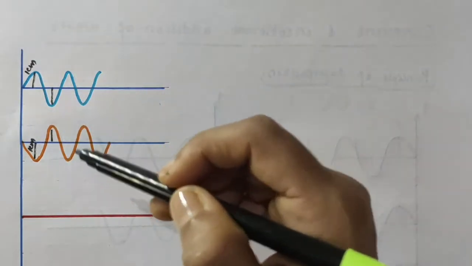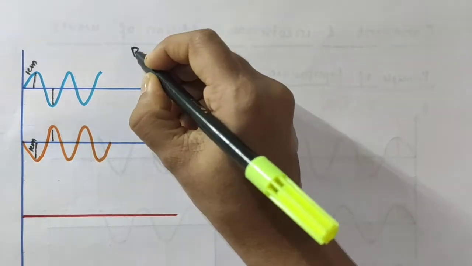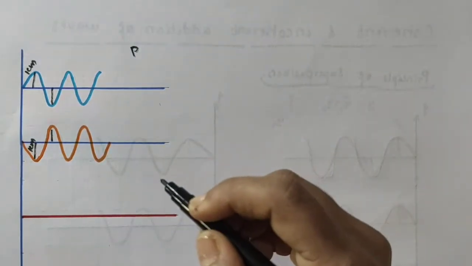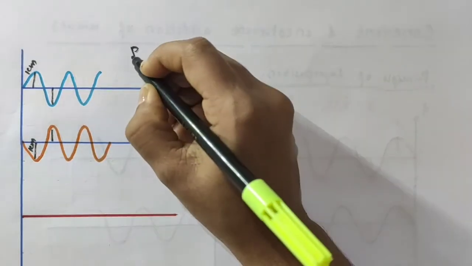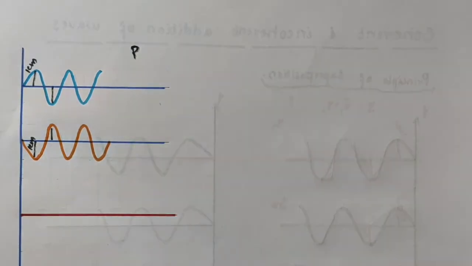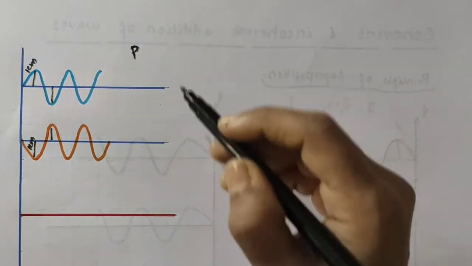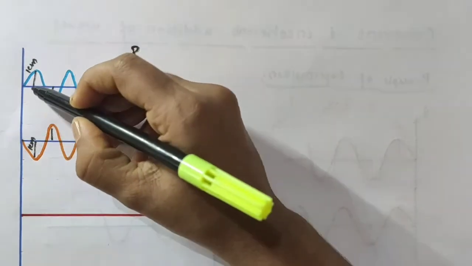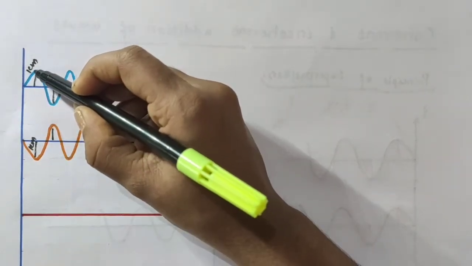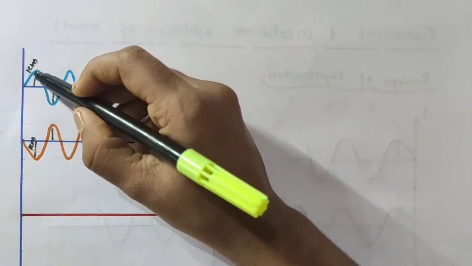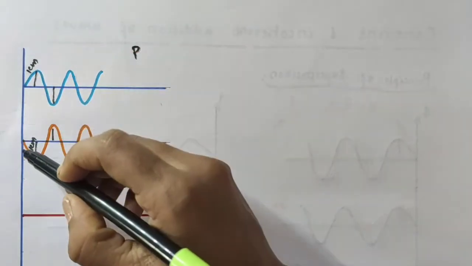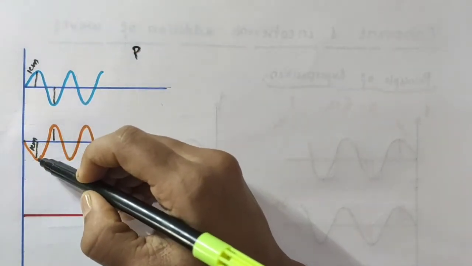When these two waves reach a particular point, say P of the medium, what would be the resultant displacement of a particle present at that point? See, at this point we have the crest of the first wave, and corresponding to it we have the trough of the second wave.